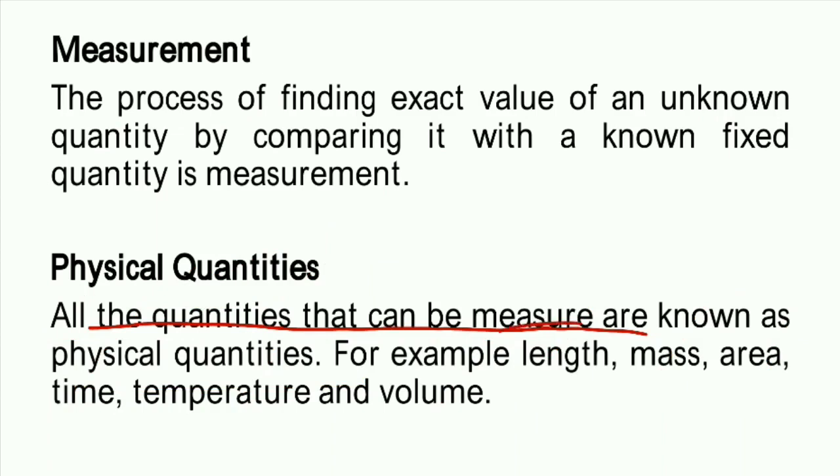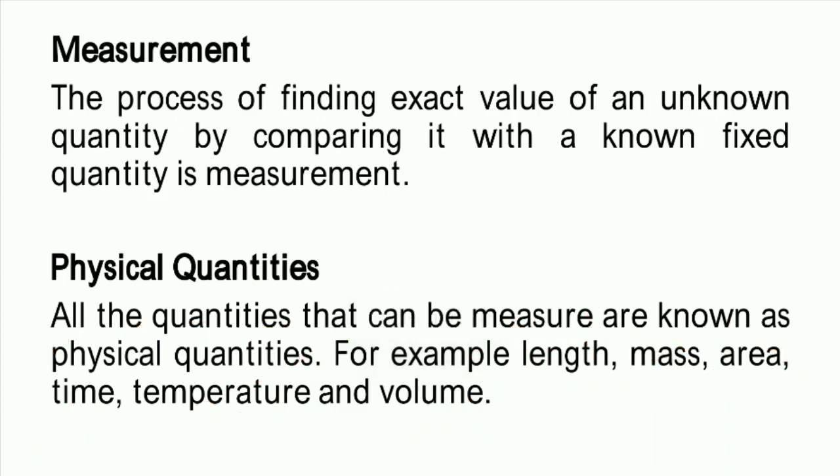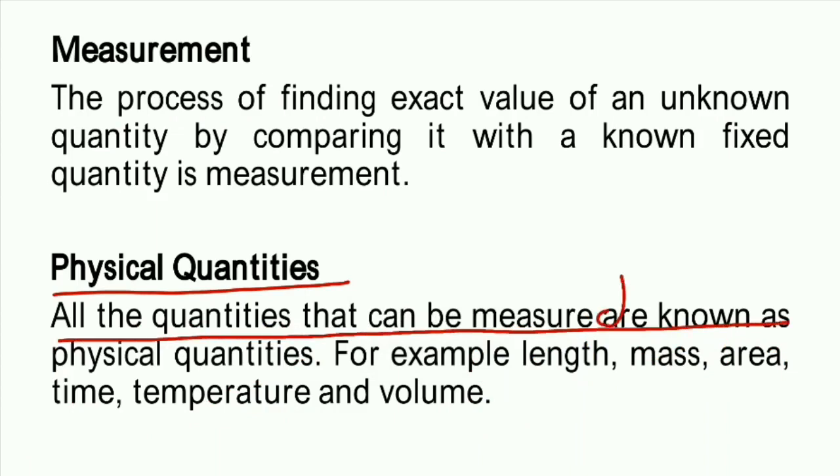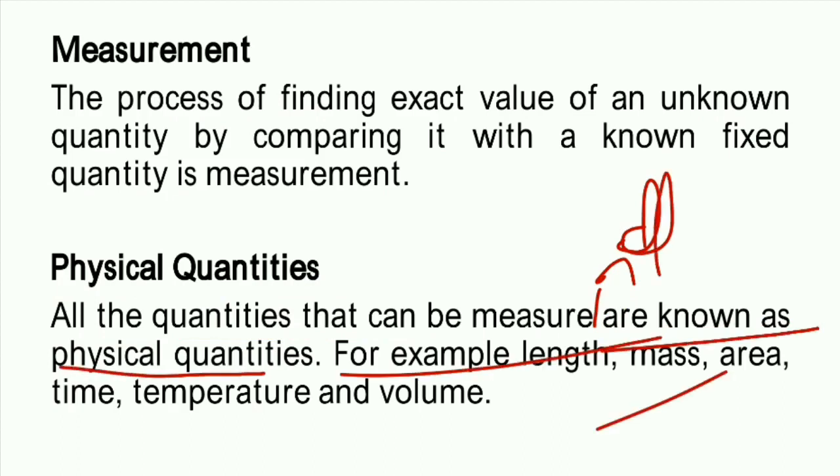So we know that length can be measured, mass also can be measured, area also can be measured, time also can be measured, temperature also can be measured. So these quantities are known as physical quantities. Let me repeat, what are physical quantities? All those quantities that can be measured are known as physical quantities. For example, a few examples have been given here.